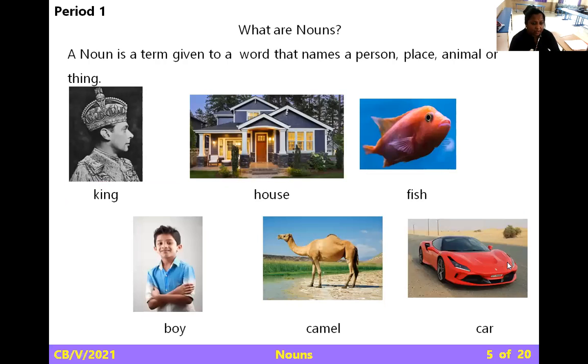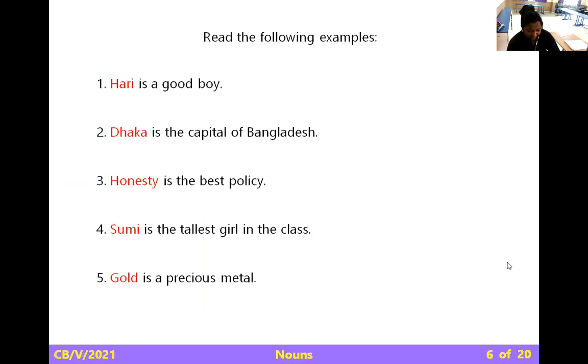Now, what are nouns? A noun is a term given to a word that names a person, place, animal, or thing. Now, some nouns are displayed with the name: king, house, a fish, a boy, a camel, a car. These are the nouns. Now with examples, we'll understand better.